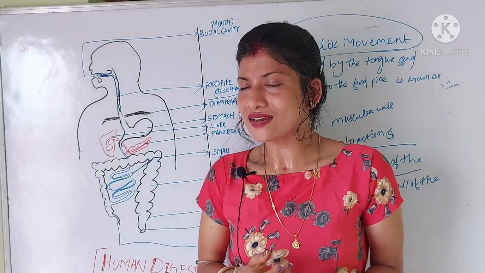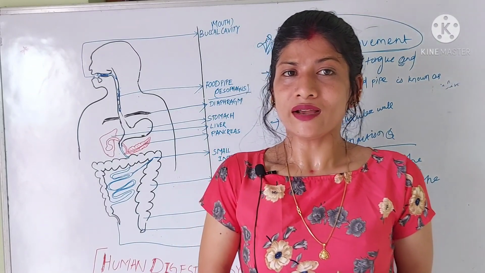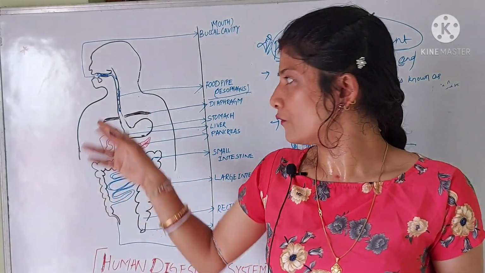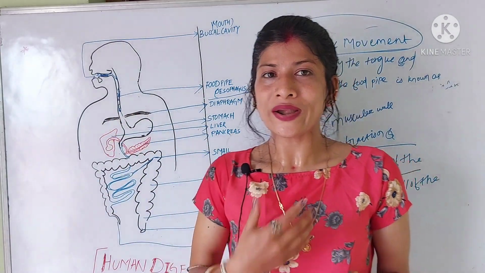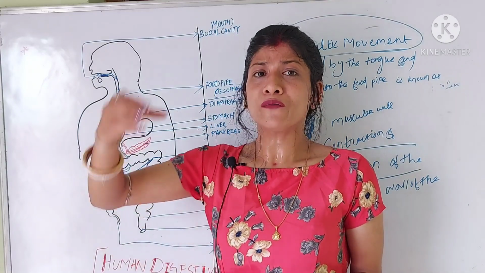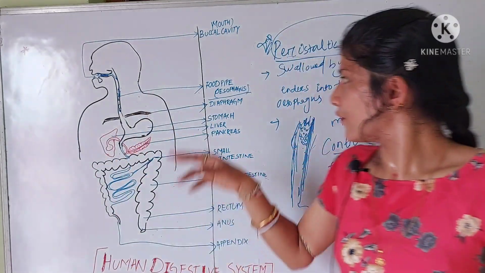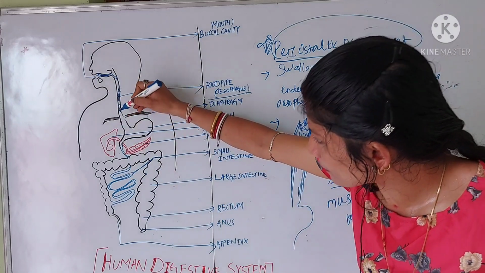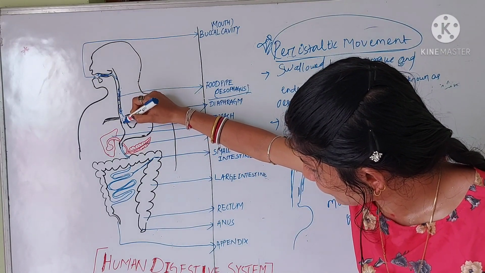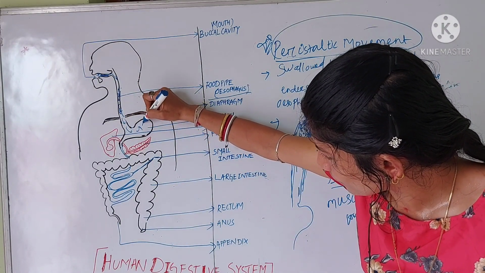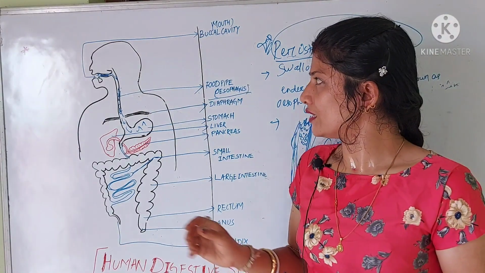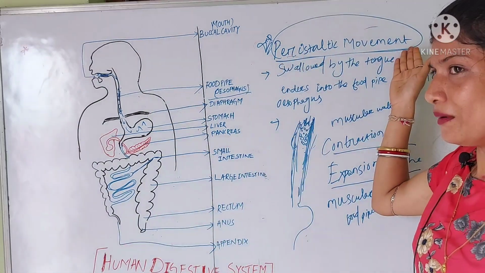So what is the peristaltic movement? The movement of the muscular wall of the food pipe. Due to the contraction and expansion, the food is pushed from the food pipe into the stomach. That means from the food pipe it enters into the stomach. Are you getting me, students? So we have covered the peristaltic movement.